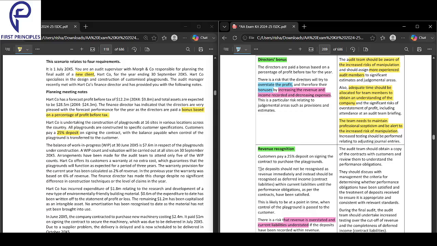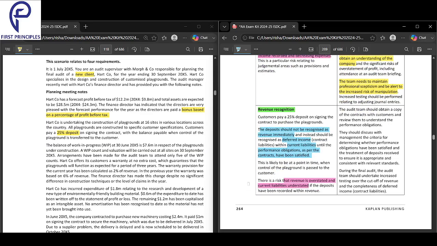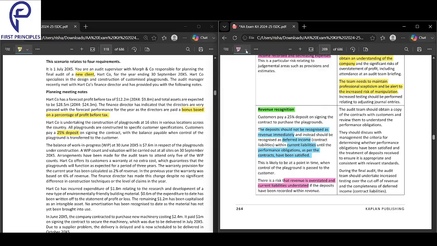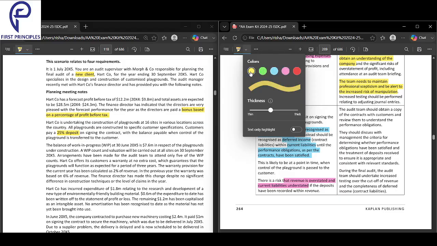Because the deposit should not be recognized as revenue immediately. Instead, it should be recorded as deferred income within current liabilities until the performance obligation has been satisfied. Just because they have got 25% upfront doesn't mean they should record it as revenue. If they have recorded it, then your revenue is overstated.